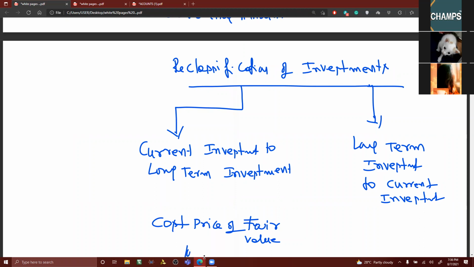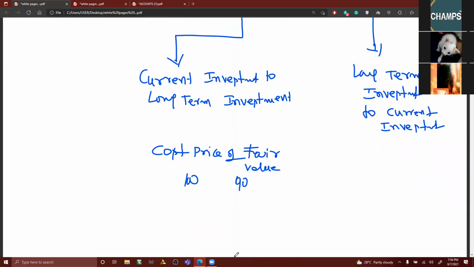Suppose 100 rupees is cost price. Fair value 90. At what price you should transfer? 90. Carrying amount 90 rupees. If it is 90, if it is 100, cost price or fair value, whichever is lower is to be considered. Okay.